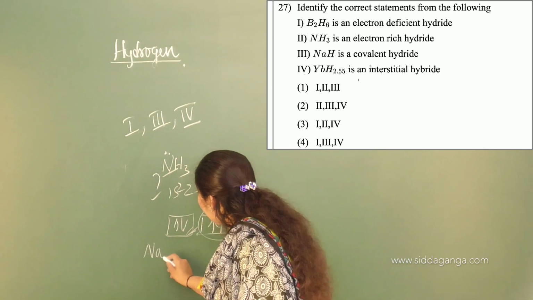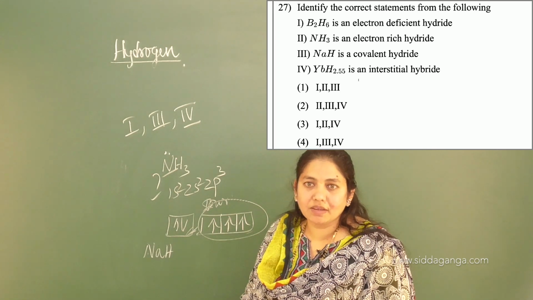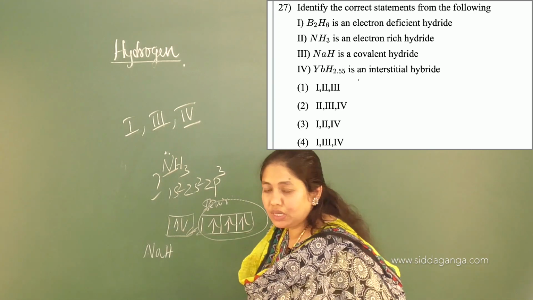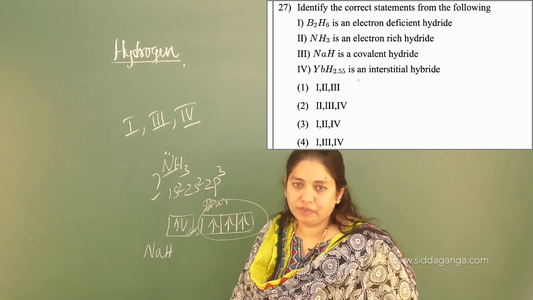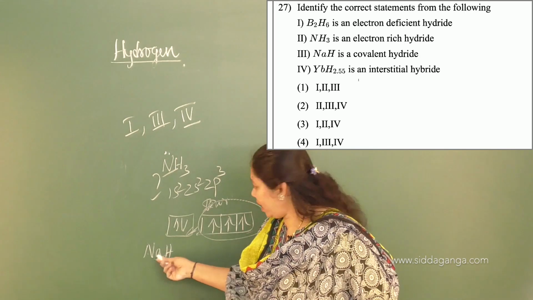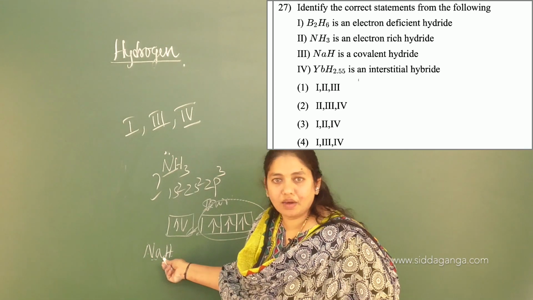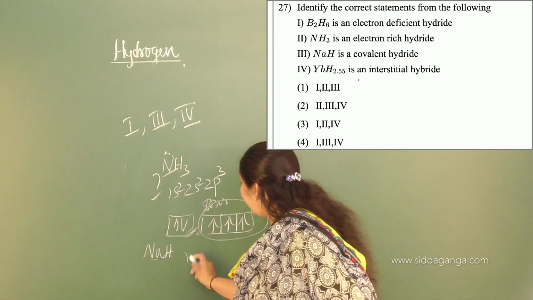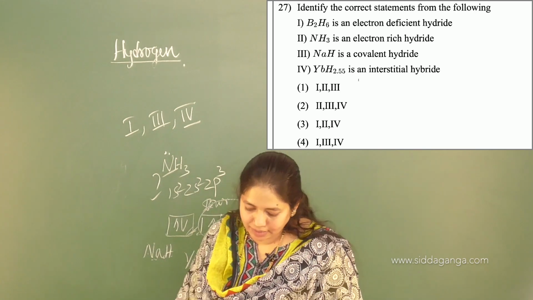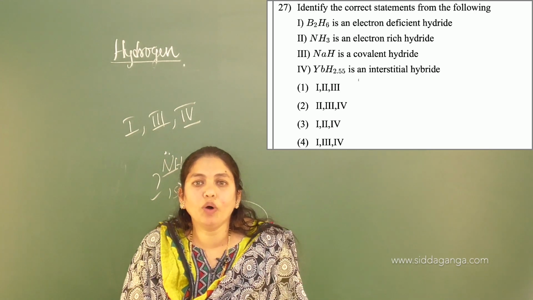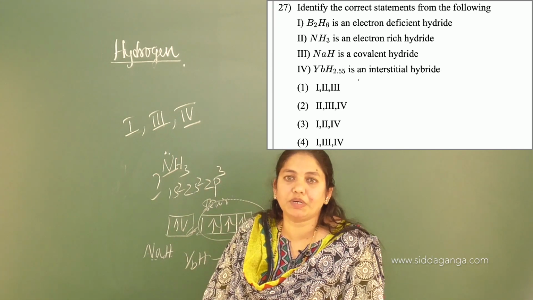They told NaH, sodium hydride, is a covalent hydride. It is wrong. Why? Because sodium hydride is an ionic hydride. Sodium is an alkali metal, and when hydrogen reacts with an alkali metal, it will form an ionic hydride. The last one, the fourth, ytterbium hydride, is an example for interstitial hydride. Yes, that is correct. So the answer is 1, 3 and 4. The fourth option is the answer for this one. These are the correct statements.